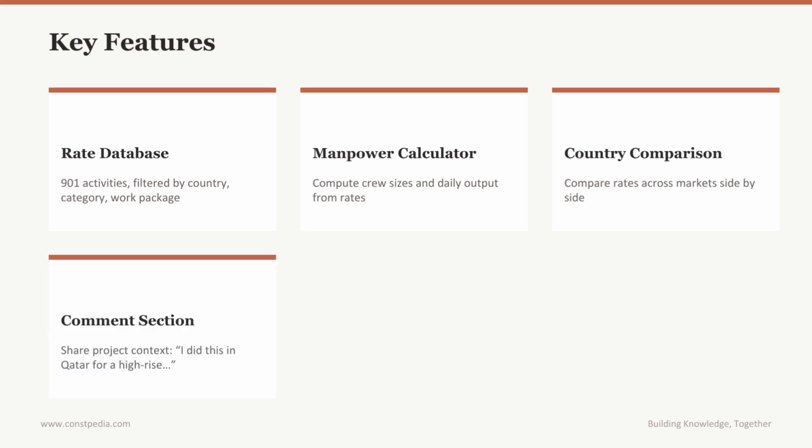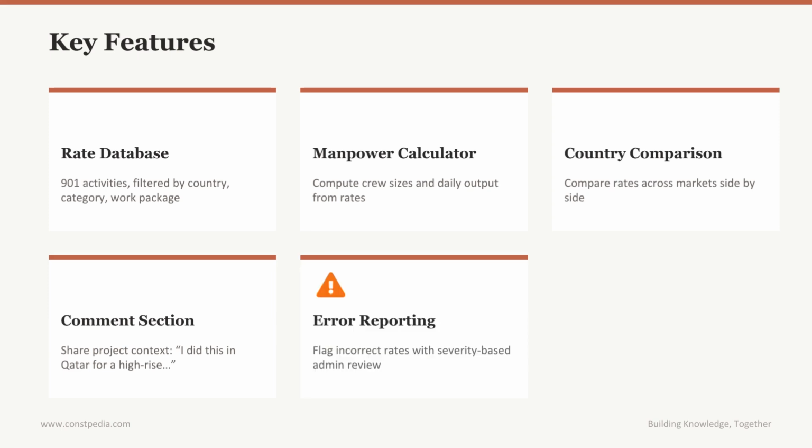The comment section is where Constpedia goes beyond just numbers. Professionals can share project-specific context that a single rate value cannot capture. For example, someone might note that formwork in Qatar took 18 man-hours per square meter due to access restrictions at height, or that a UK rate is realistic for ground floor works but increases significantly above the fifth floor. Over time, these comments become as valuable as the rates themselves.